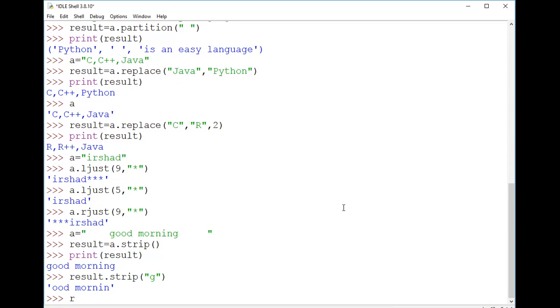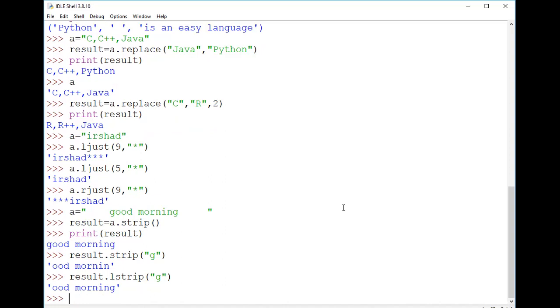You use the same thing, just replace strip with L strip. Now I'm writing G over here, and you can see that G has been removed from the first position, and the last G is kept as it is.